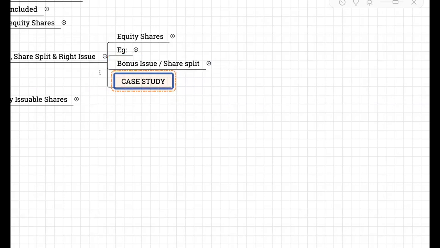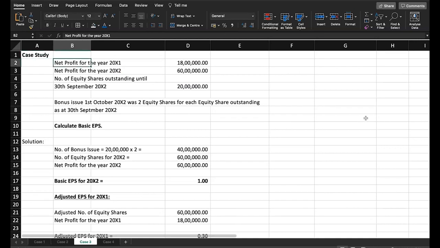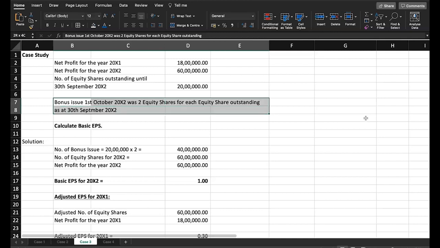Let's look at a case study. Net profit for the year 2021 is 18 lakhs. Net profit for the year 2022 is 60 lakhs. The number of equity shares outstanding till 30th September is 20 lakhs. The bonus issue on 1st October 2022 was 2 equity shares for each equity share outstanding as at 30th September 2022. You have to calculate basic EPS.